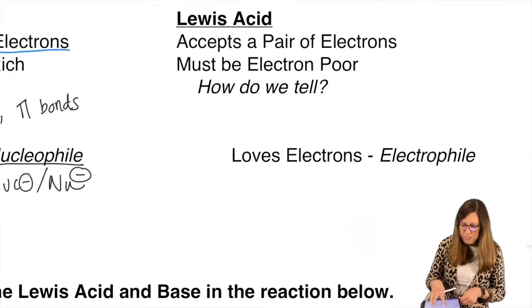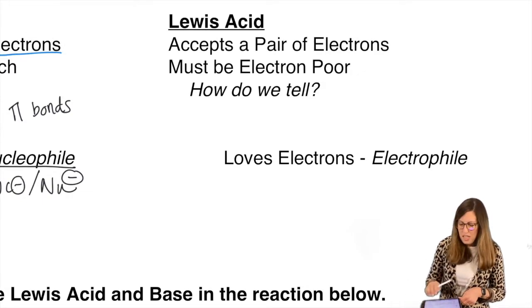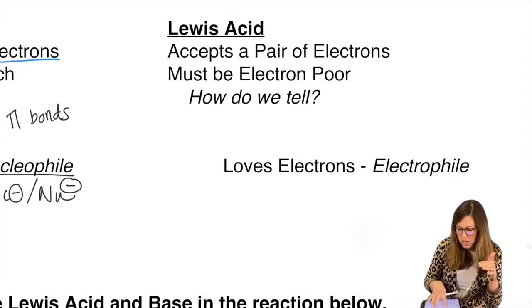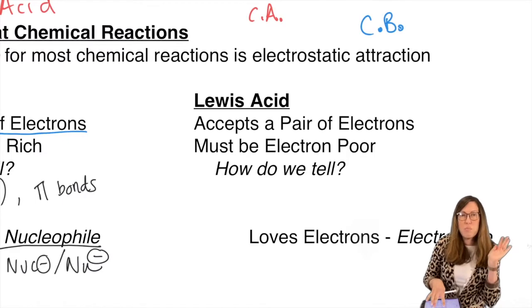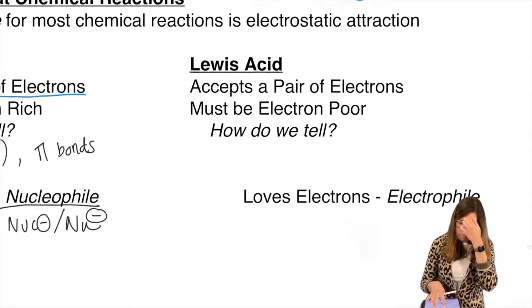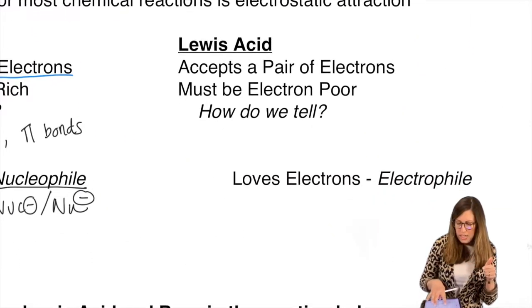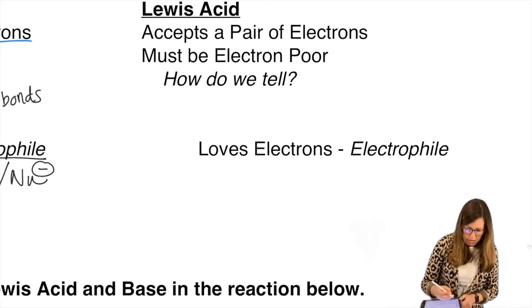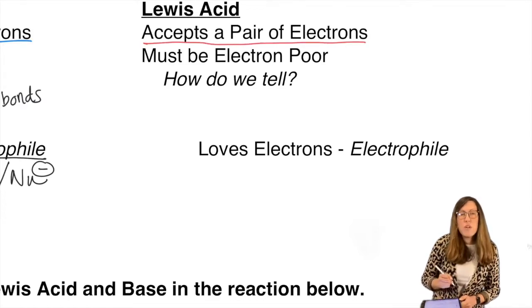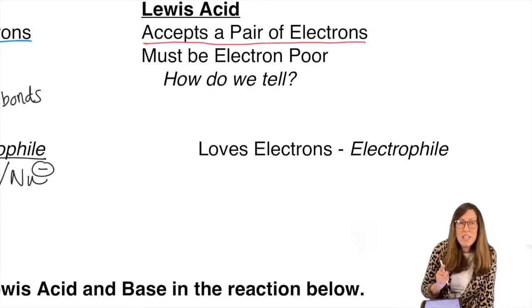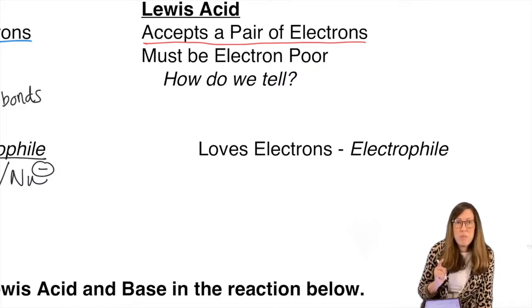Lewis acid. We're not talking about proton transfer. A Bronsted-Lowry acid gave the proton. So what would a Lewis acid do? If the Lewis base donated electrons, then the Lewis acid accepted the electrons. Therefore, if it's going to accept electrons, it better be willing to accept them by being electron poor. Something electron deficient is more willing to accept electrons.